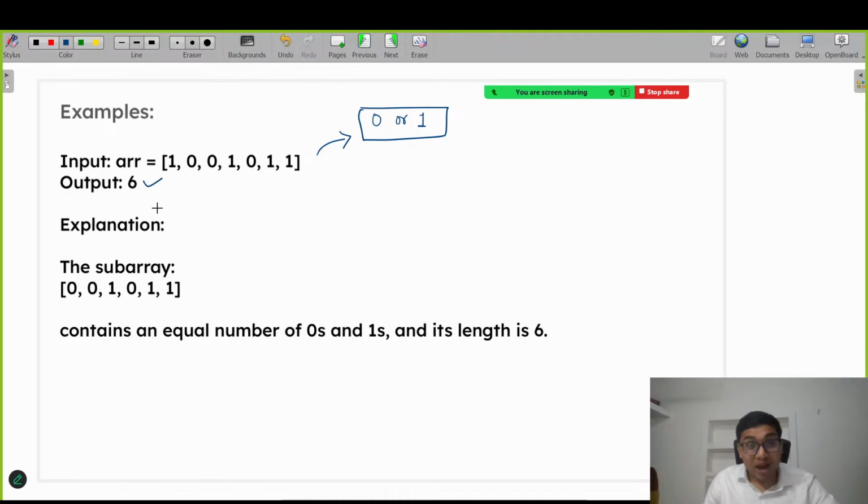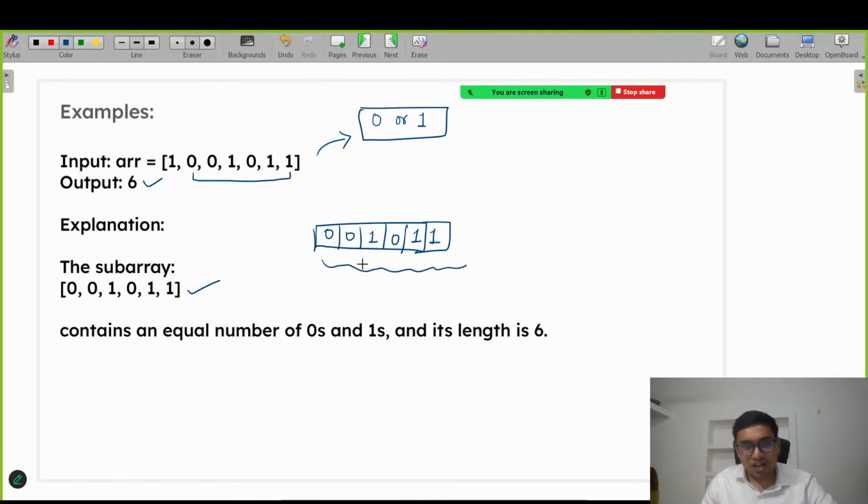The output is 6. Why is the output 6? The subarray from here to here, 0 0 1 0 1 1, is the longest subarray where the number of zeros is 3 and the number of ones is also 3.